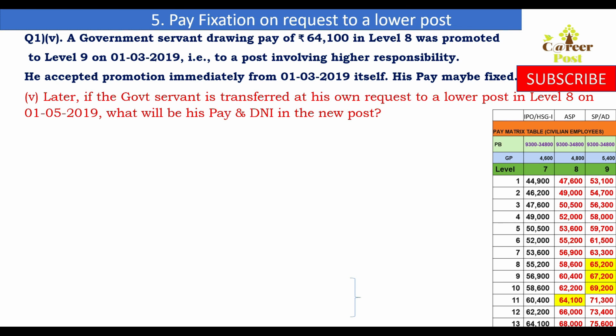So let us see an example here. Follow the cursor. A government servant drawing pay of 64,100 in level 8 was promoted to level 9 on 1/3/2019 to a post involving higher responsibility.